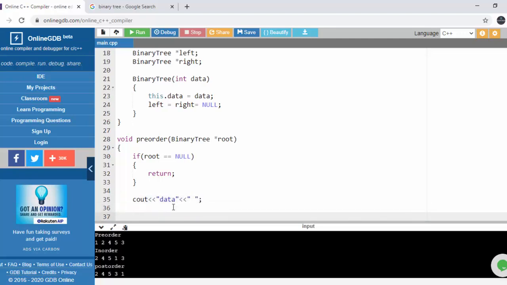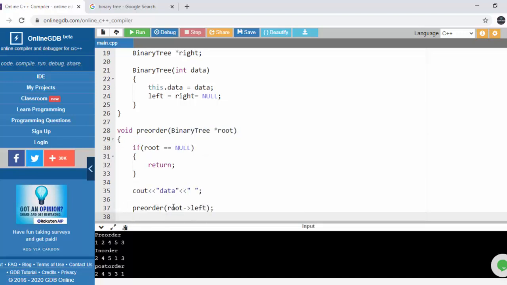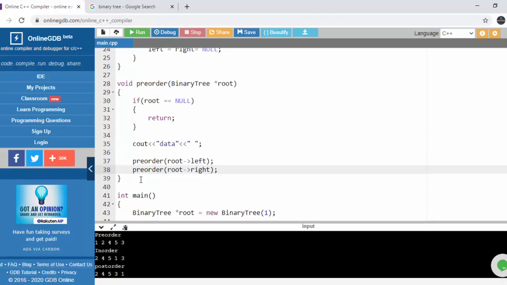After that, what will we be doing? We will be giving it the left child. After all of that is processed, we will give it the right child, and that's it. This is all we have to do, nothing else.